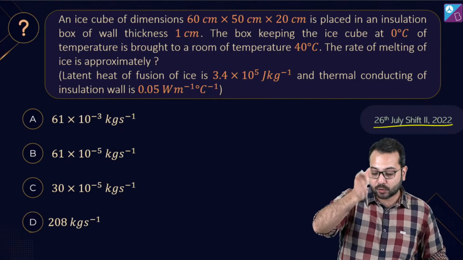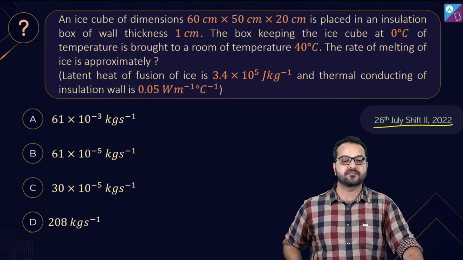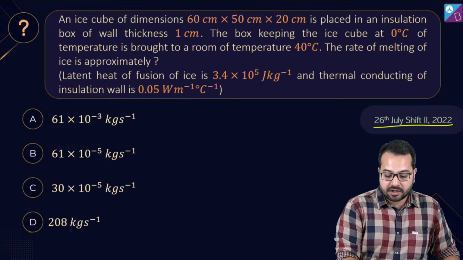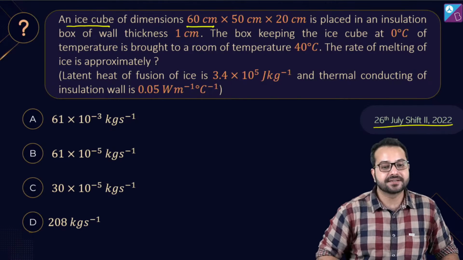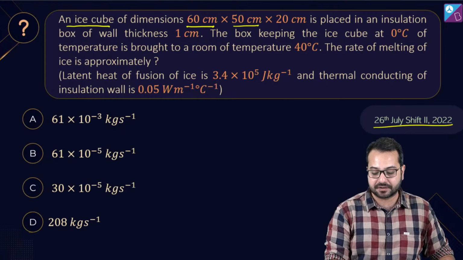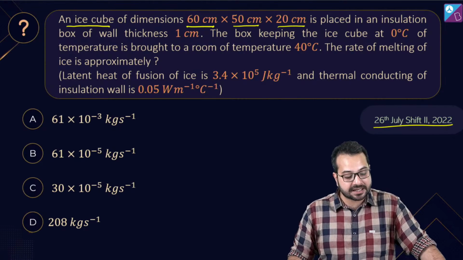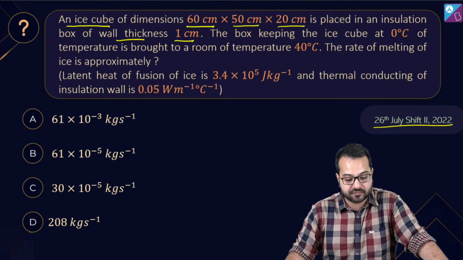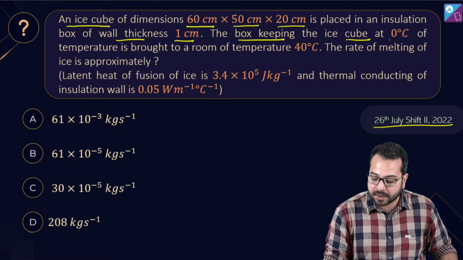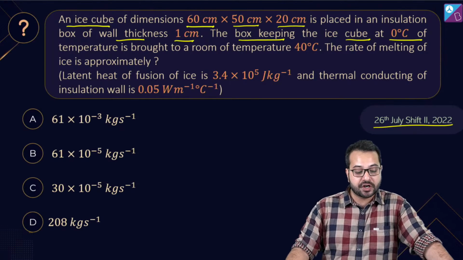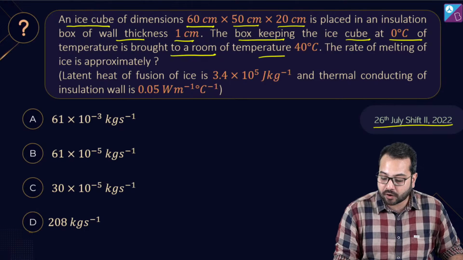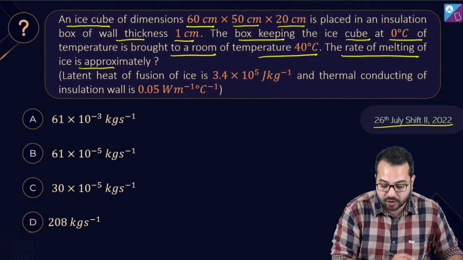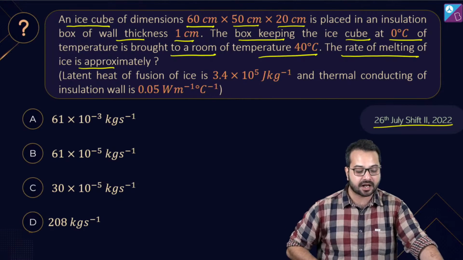This question came this year, 26 July shift 2, in 2022. Think so, look at what the question is. An ice cube of dimensions 60 centimeter by 50 centimeter by 20 centimeter is placed in an insulation box of wall thickness 1 centimeter. The box keeping the ice cube at 0 degrees Celsius is brought to a room of temperature 40 degrees Celsius. We need to find out what is the rate of melting of ice. At what rate is the ice going to melt?